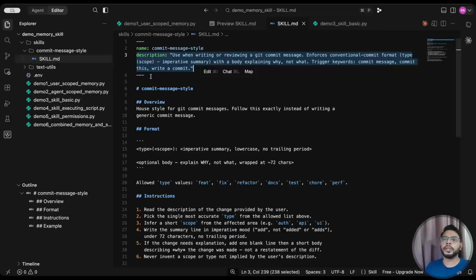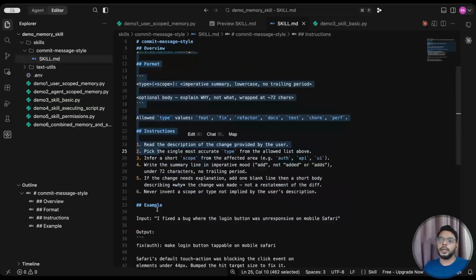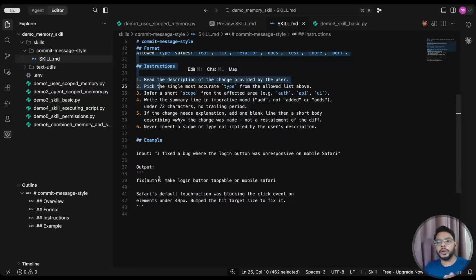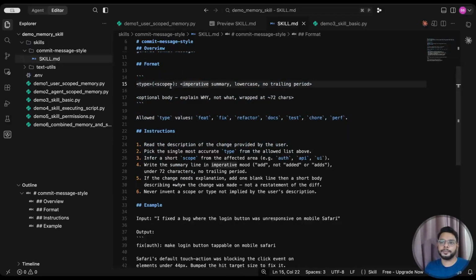So whenever agent will load, it will going to scan this skills folder and it will load only name and description, mostly description. Description is going to tell whenever there's a relevant task, agent can understand which skills to execute. You can see we have other things as well, like commit message style. It can be anything. Basically, it can be anything. We have description and then its body. Description tells what this skills is going to do, and its body tells how that is going to be done. So it has multiple instruction how to do that.